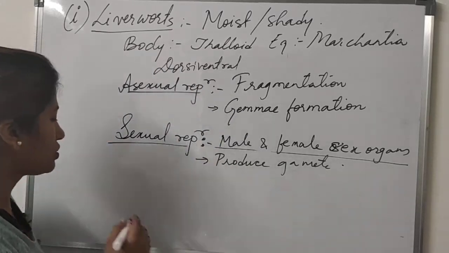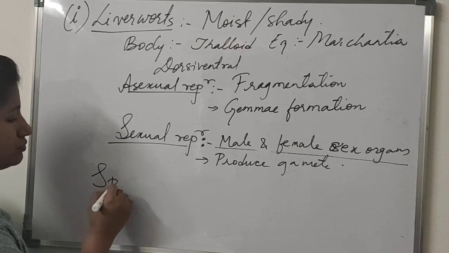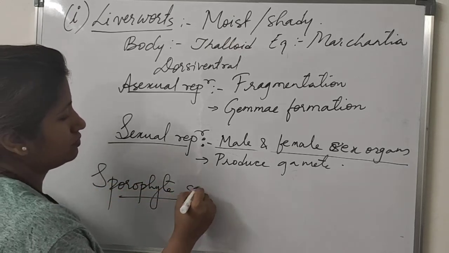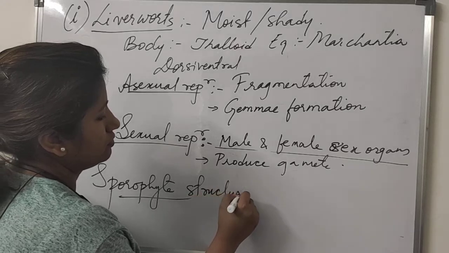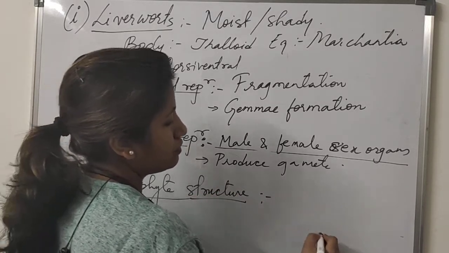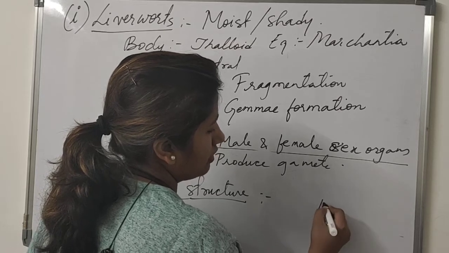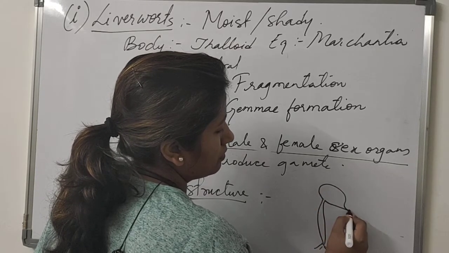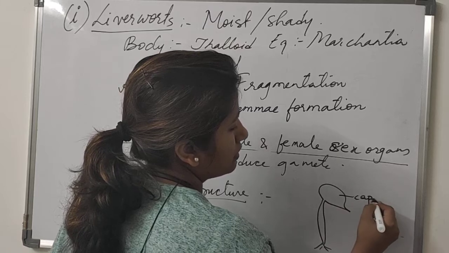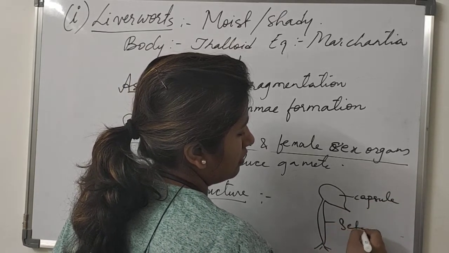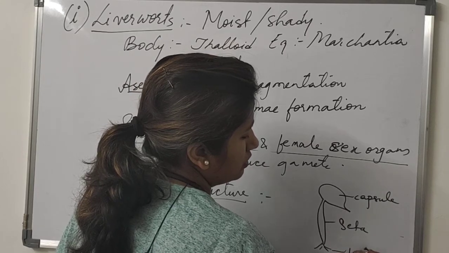This sporophyte has a foot, then seta and capsule. This is the capsule, this is the seta, and this is the foot.